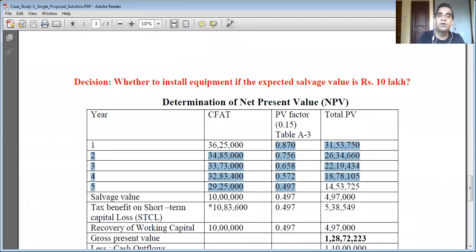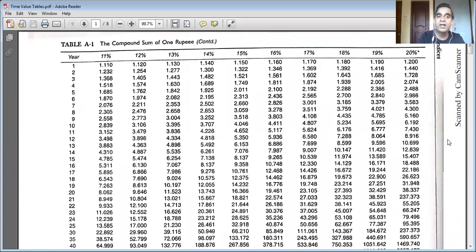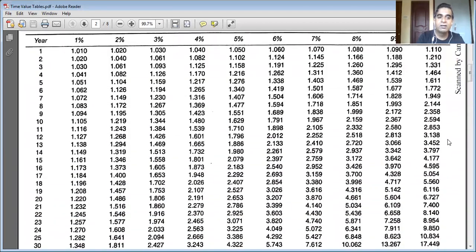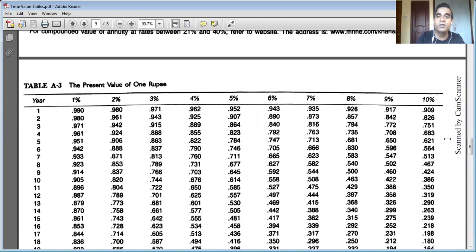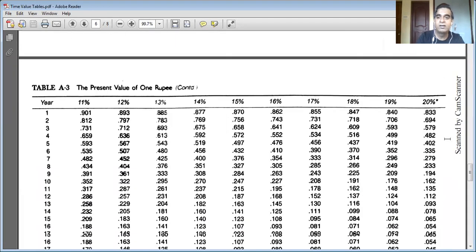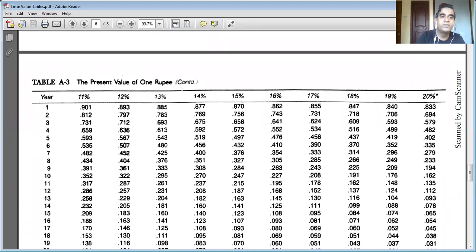Okay, so stay with me. I'm going to share the present value tables. Now you cannot ask me anything about present value. Sufficient hours we have spent on that. So we will be referring to table A3 now. We reached table A3, but we need the 15% interest column. So this is where you can find it. See, this is table A3, present value of 1 rupee, present value of a single cash flow. This is the 15% interest column for year 1, year 2, year 3, year 4, and year 5.